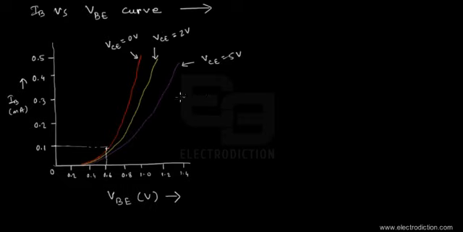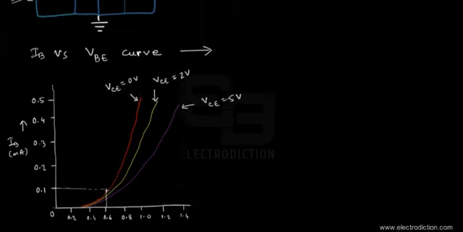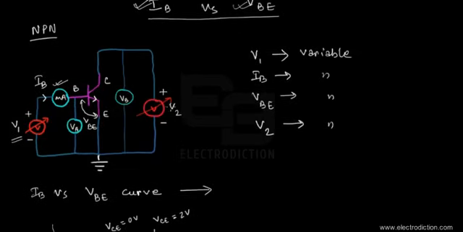So notice the change that takes place. We previously had the red curve only, which represented the variation of the base current versus the base-emitter voltage, where VCE, the collector-emitter voltage given by the source voltage V2 connected across the collector-emitter terminals, is supposed to reverse bias the collector junction in this BJT.